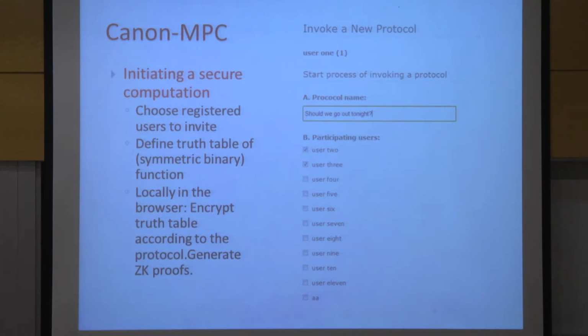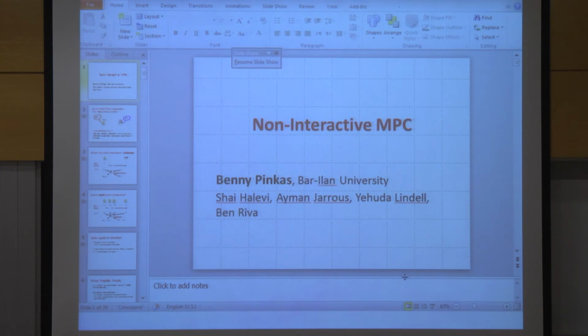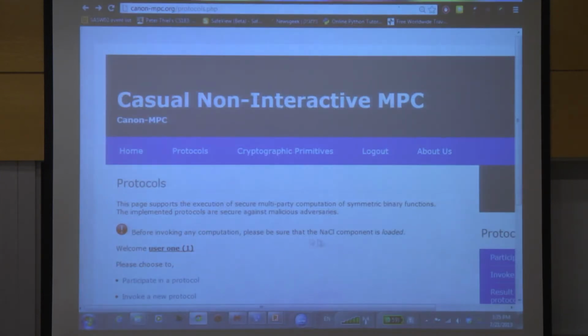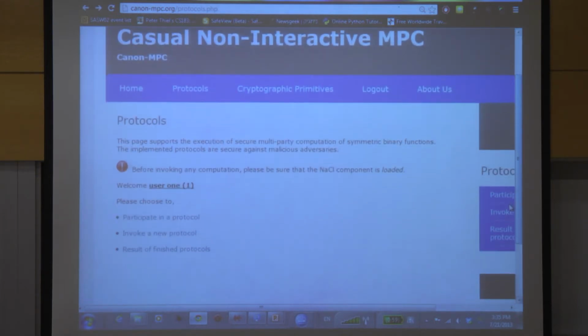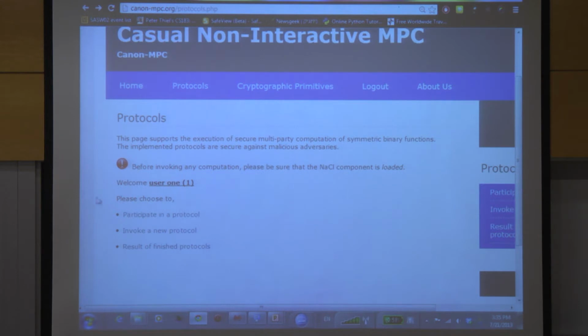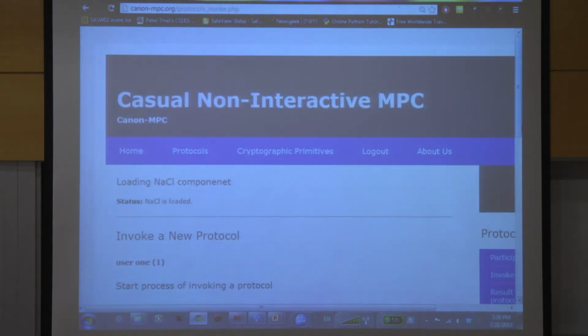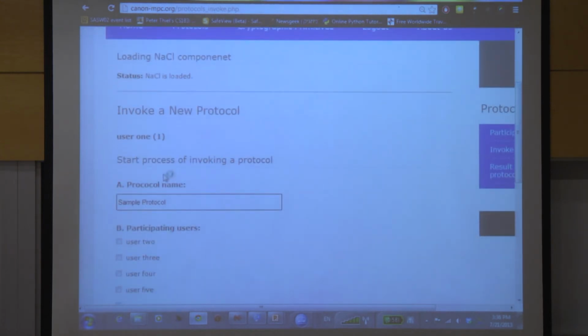So now I'm going to try and run a demo. Here I'm connected. Let's see if it works. So this is the system. I'm registered here as user 1, and I want to invoke a new protocol. Let's call it sample protocol.